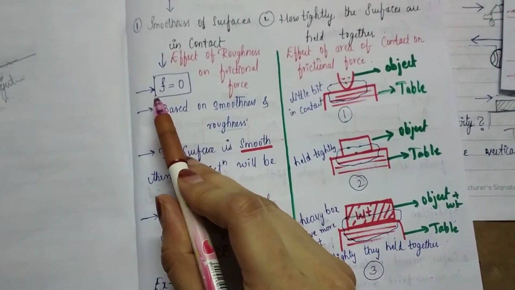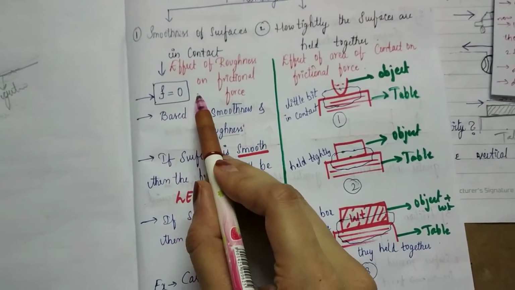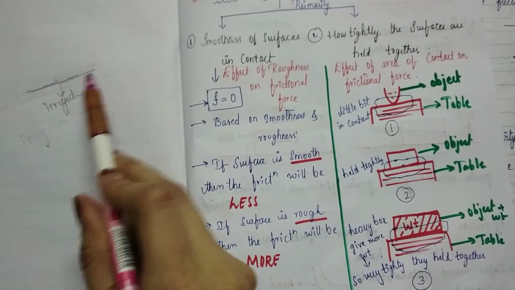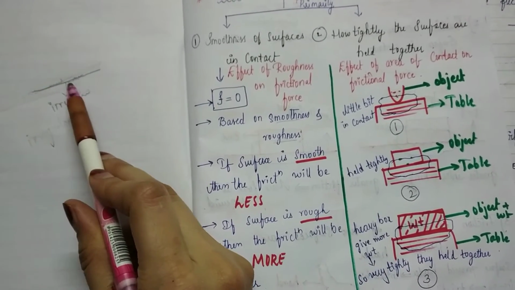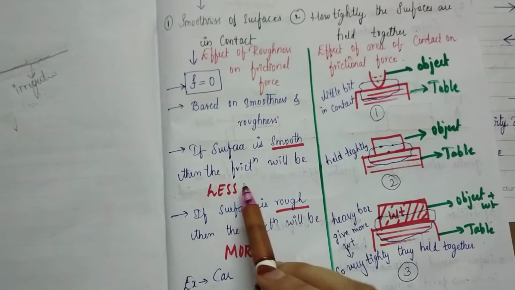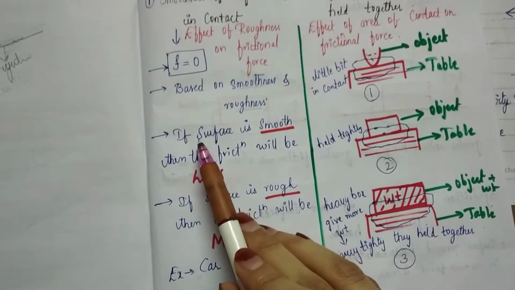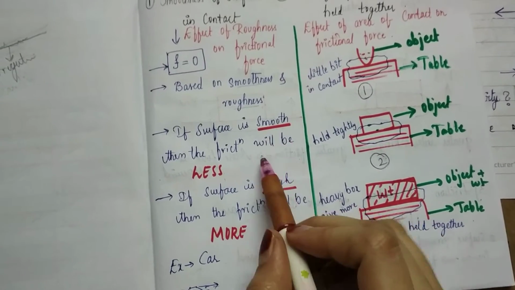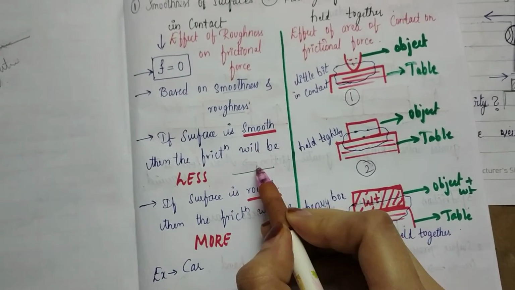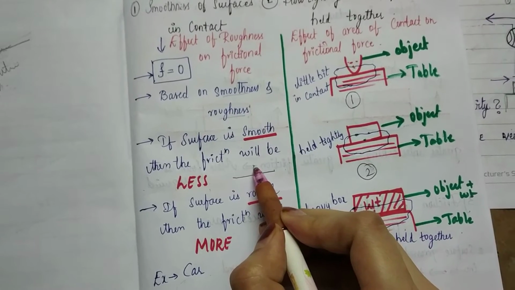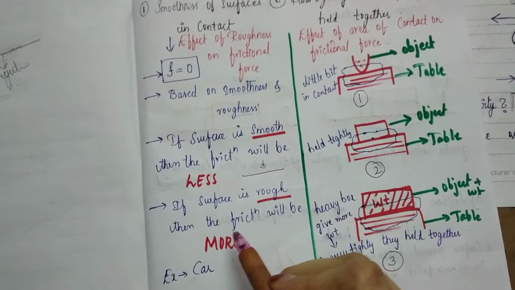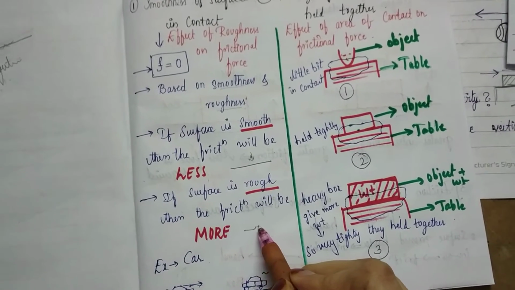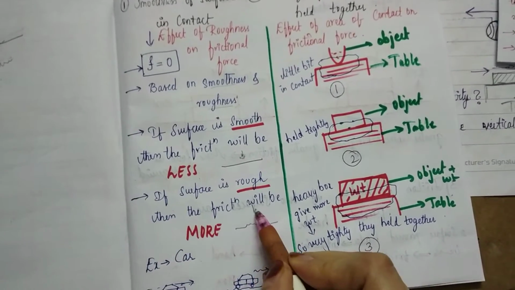For a perfectly smooth surface the friction is 0, and based on the smoothness and roughness of the surface, the friction will change. If the surface is smooth, then the friction will be less, only a little bit. But when the surface is rough, the friction will be more.